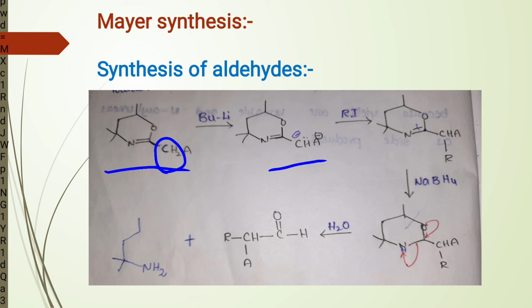When this carbanion is treated with alkyl iodide, the alkyl carbonium ion forms a bond with this anionic carbon, which on further reaction with sodium borohydride, a reducing agent, reduces the double bond between carbon and nitrogen, which on further hydrolysis forms an aldehyde.